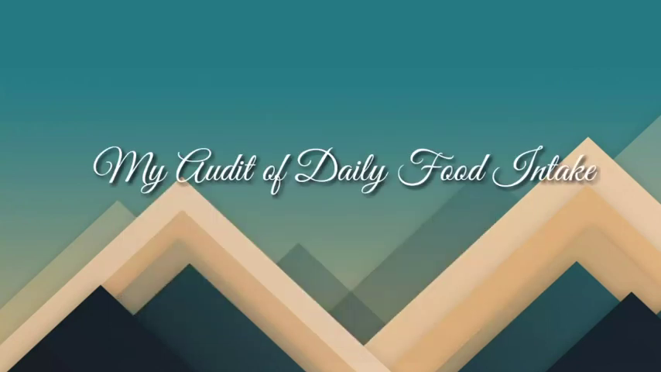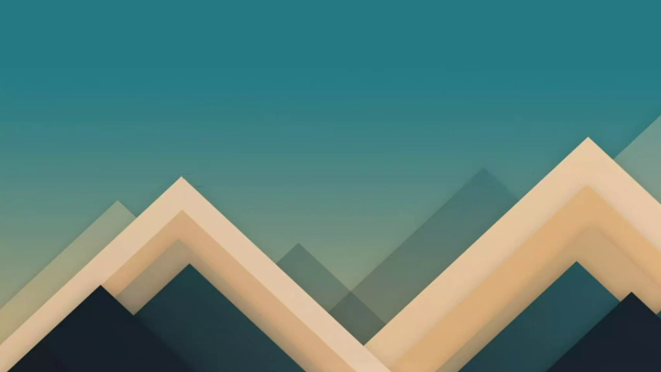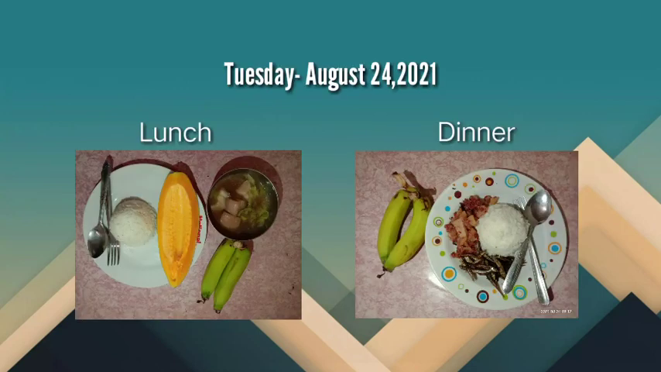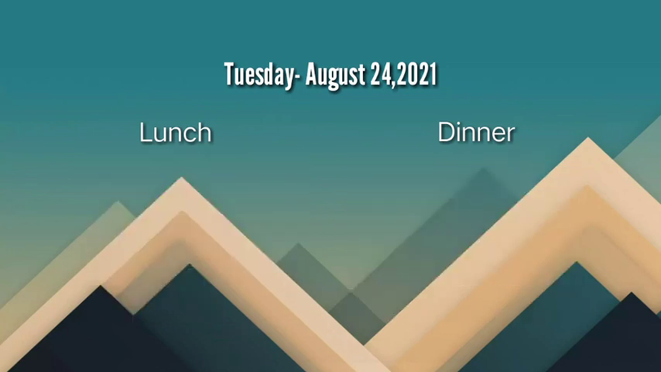Next is my audit of daily food intake. So I started recording my food audit on Tuesday, August 24, 2021. For lunch, I have 1 cup of rice, pork soup with cabbage, 1 slice of papaya, and 2 bananas. And for dinner, I have 1 cup of rice, corned beef with potatoes, dried fish, and 2 bananas.